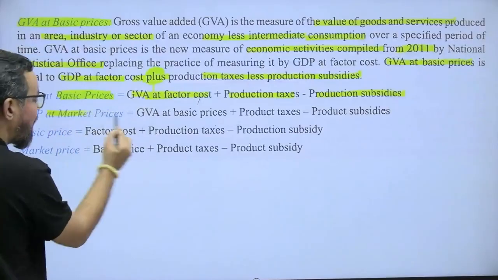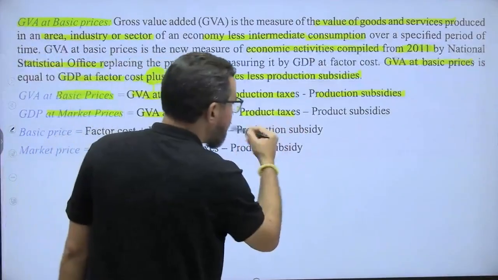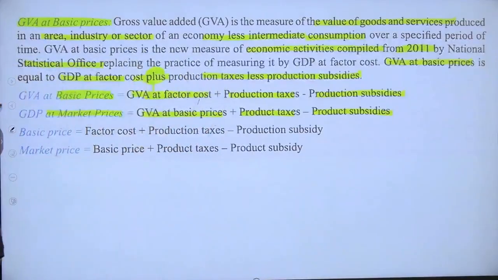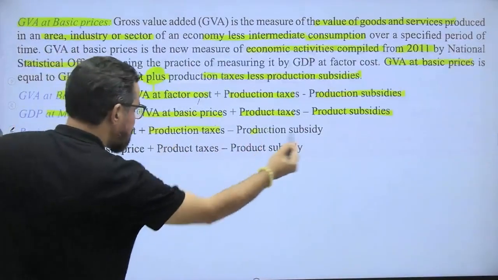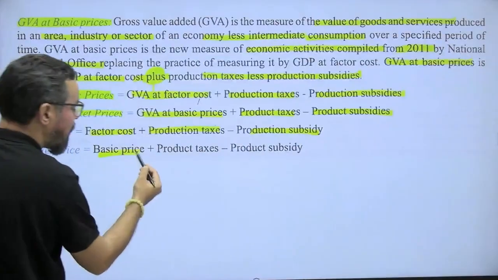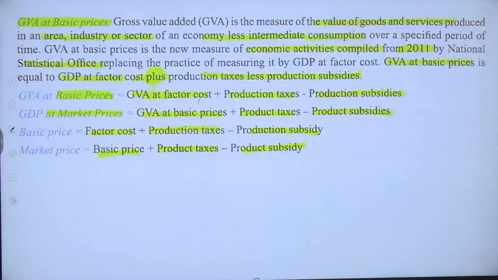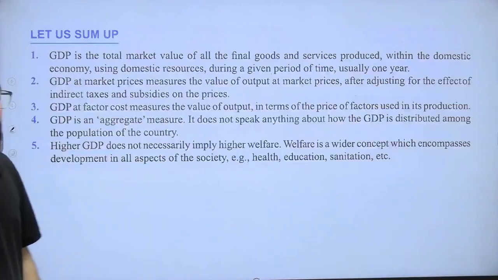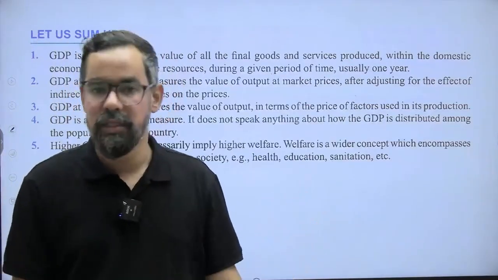GDP at market price is equal to GVA at basic price plus product taxes minus product subsidies. So basic price is equal to factor cost plus production taxes minus subsidy. Market price is basic price plus product taxes minus subsidy. So this is all about your SNA and the basic areas around national income.